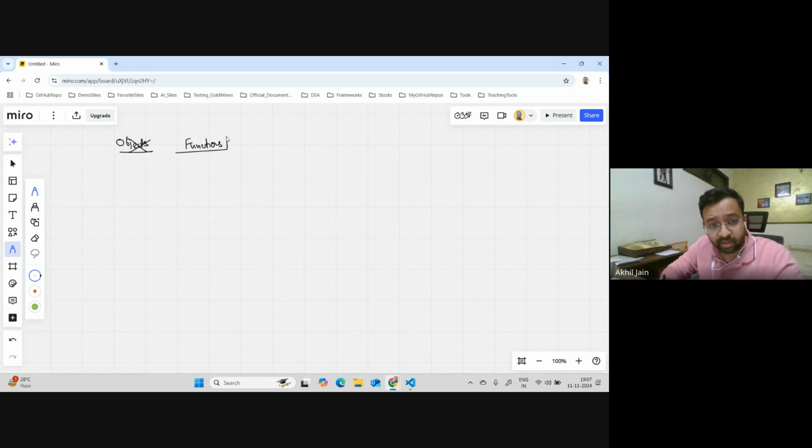Functions, I can tell you, right? This is the most important part of JavaScript, because everything inside JavaScript revolves around functions only. I would request everyone to understand this very in depth, and it is not like a one session discussion. We will require at least two or three or more sessions to discuss completely about the functions. And even the classes in JavaScript are based on this only. There is a concept called constructor functions, which is all related to functions only, right?